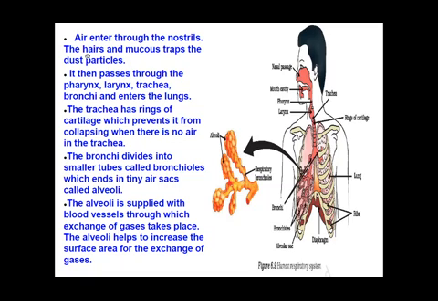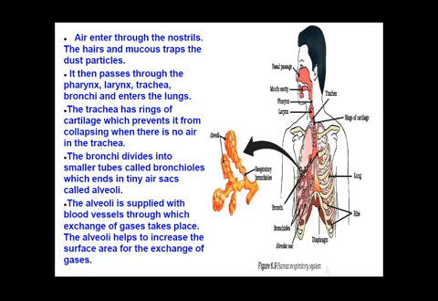Now the air passes through the pharynx, larynx, trachea, bronchi, and then finally it enters our lungs. So what is the sequence of passing of the air? It enters the nostrils in the human body, then moves through the pharynx, larynx, trachea, bronchi, and finally enters the lungs. Now this trachea has some rings of cartilage.